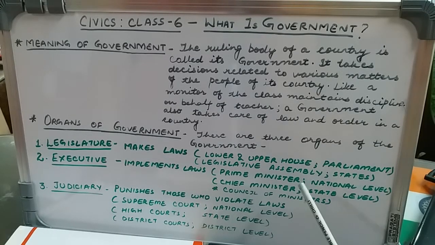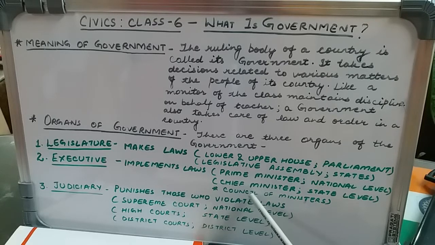The Prime Minister, along with the Council of Ministers, works at the national level. There are various chief ministers, including the Council of Ministers for the Chief Minister, also at the state level. Like Mr. Narendra Damodar Das Modi is the Prime Minister of our country, and the Chief Minister of our state, Uttar Pradesh, is Yogi Adityanath.